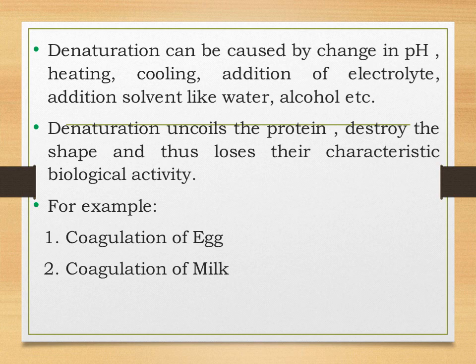Now the examples of denaturation of proteins are coagulation of milk and coagulation of egg. Students, the term coagulation means forming a lump. You might have seen that coagulation of milk is also called the formation of curd, where lumps of milk are formed. Or take the example of coagulation of egg. Egg is in the form of yolk, and when the egg is heated, it is converted into a white colored lump, so that is called coagulation of egg.